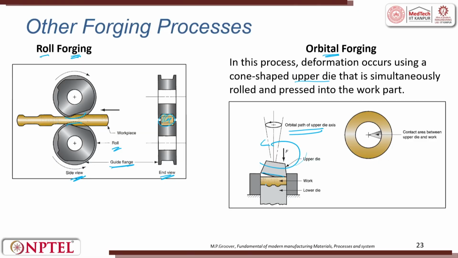So, you can try to create parts like this. This is the lower die, and the upper die rotates like an orbit and also hammers. So, you can make such interesting workpieces with the orbital forging process. The contact area between the upper die and the lower die you can see here.